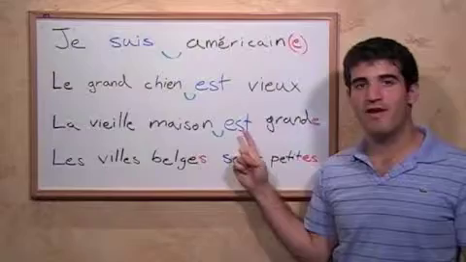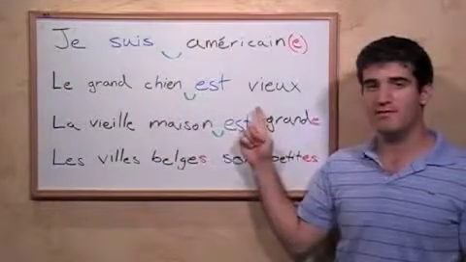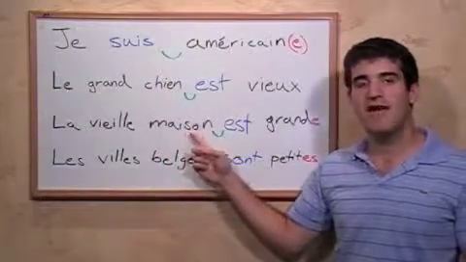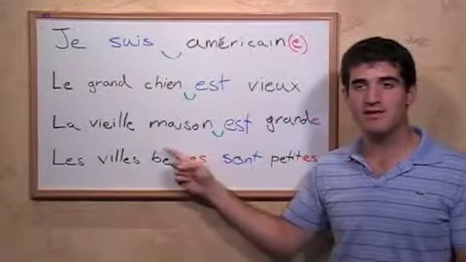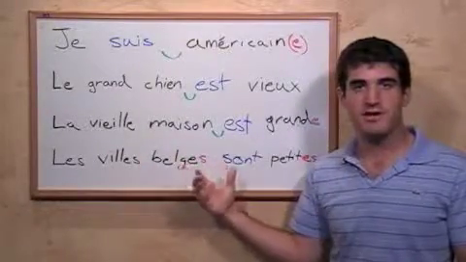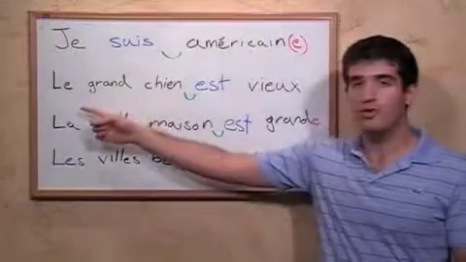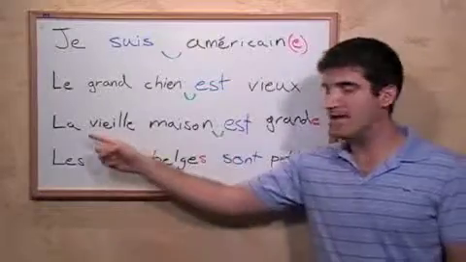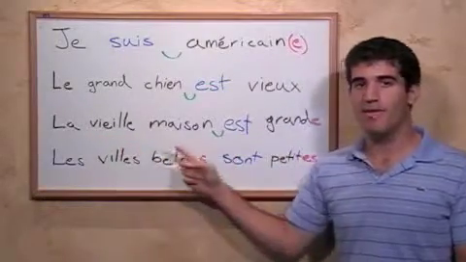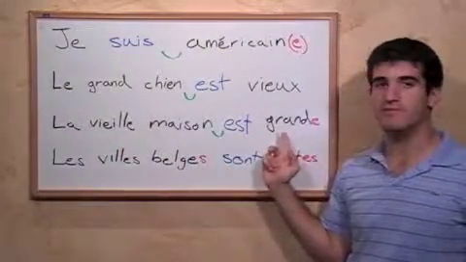So here we have a very similar sentence to the sentence above it, but because this noun, the subject, is feminine and not masculine, everything changes its form. Le grand chien est vieux versus la vieille maison est grande.